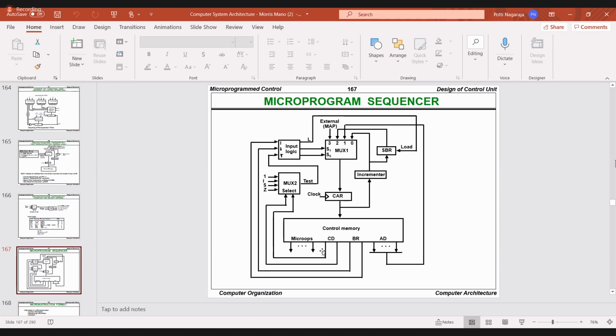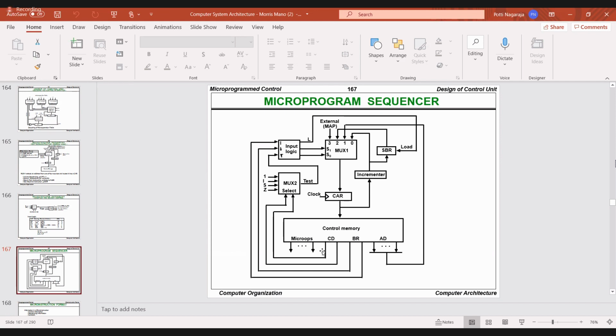All of you, first say what is control memory? Control memory. Karan Chapalamma, what is the control memory?